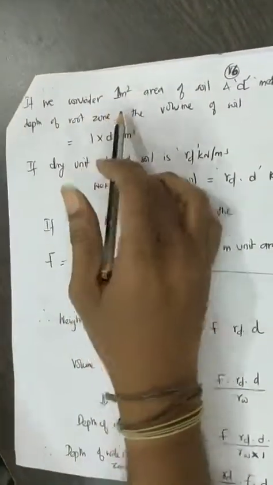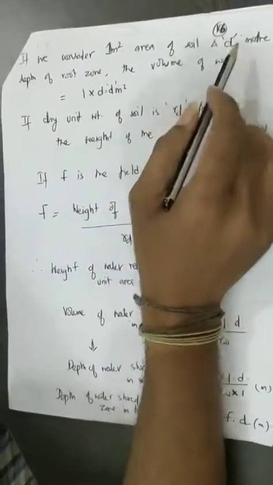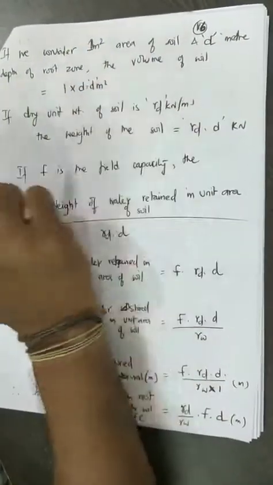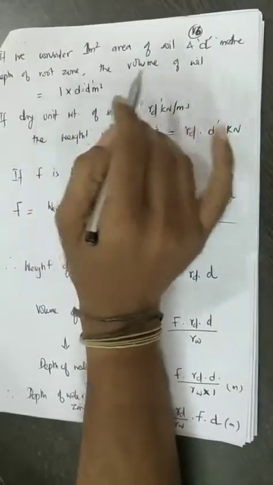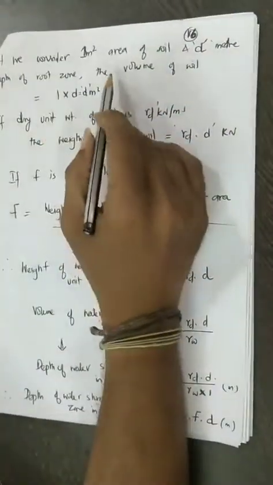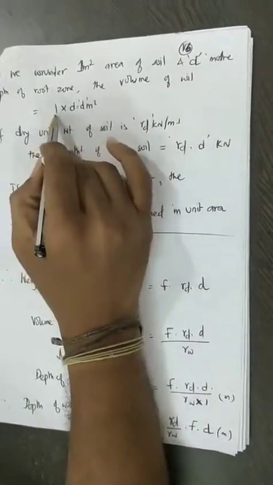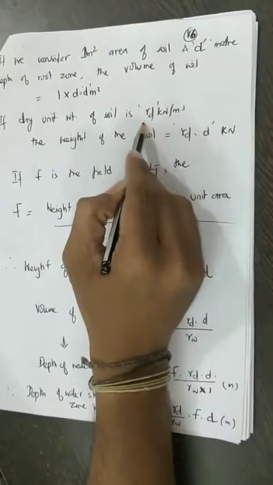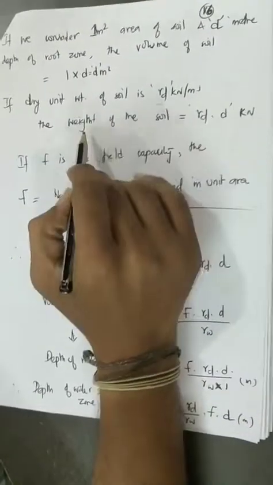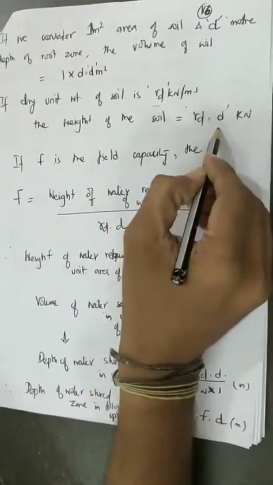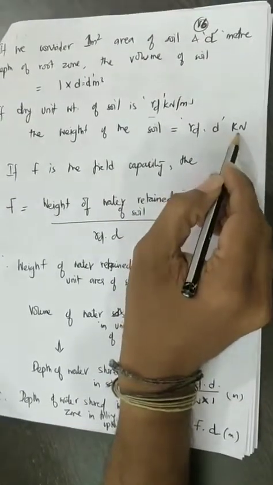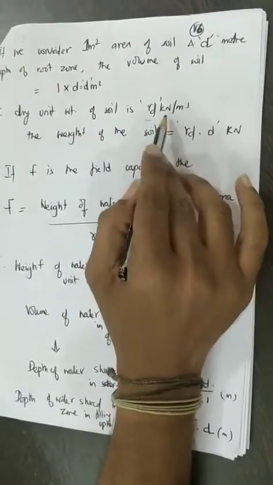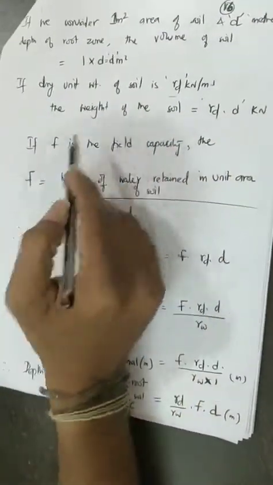So let us consider a small area of 1 meter square of soil and d meter depth of the root zone. So the depth of the root zone is d meter and the area that we are considering is 1 meter square. So the volume of the soil is going to be 1 into d, that is d meter cube. So the dry unit weight of the soil is represented as gamma d kilonewton per meter cube. Then the weight of the soil would be gamma d into d meter cube, which will give me gamma d into d kilonewtons.